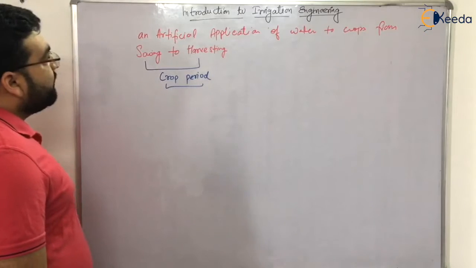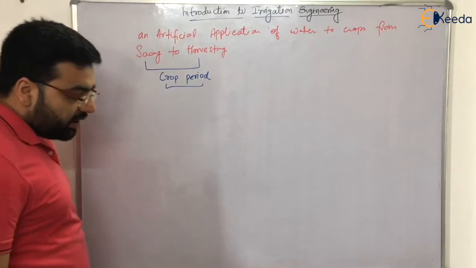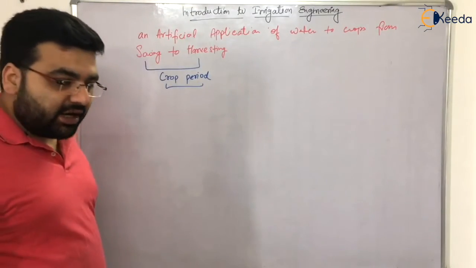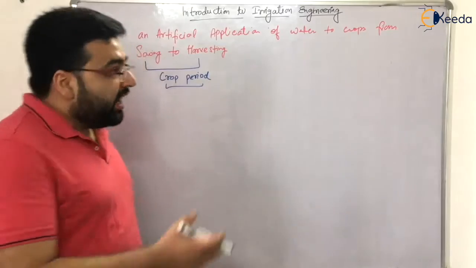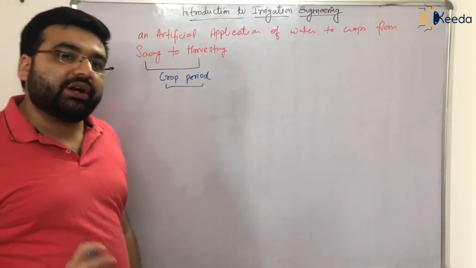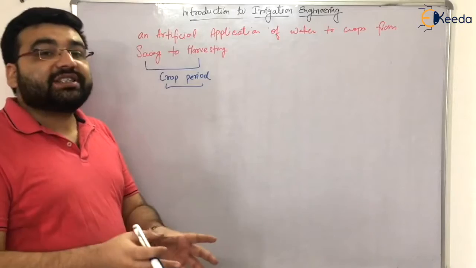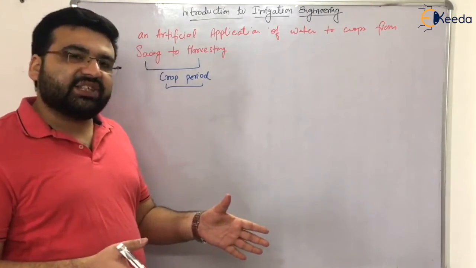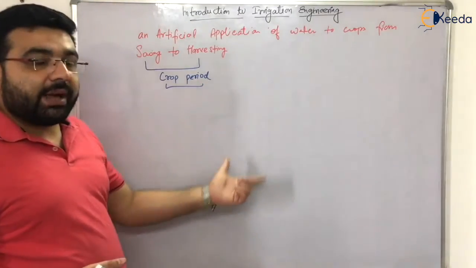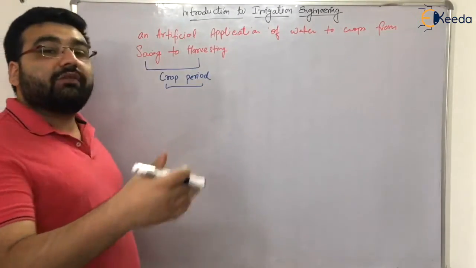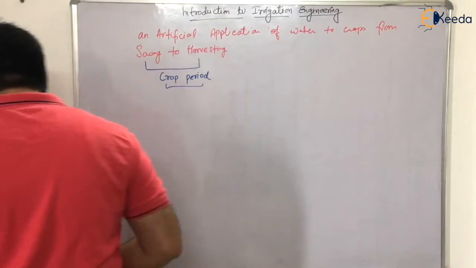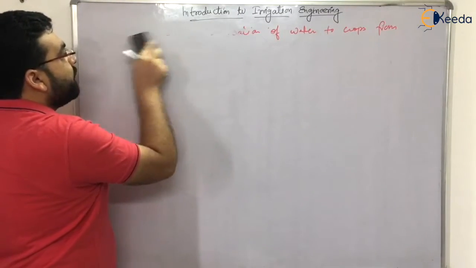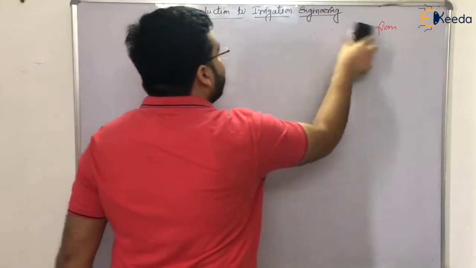Now starting the introduction to irrigation engineering, let us first understand the types of irrigation. What I am going to teach you right now is very important, because many times theoretical questions have been asked from this topic. Even recently, in some state PSC exam or SSC JE exam, a question was asked from this table. I am going to draw a table about the types of irrigation. We have three types of irrigation. This table is very important and should be on your fingertips.